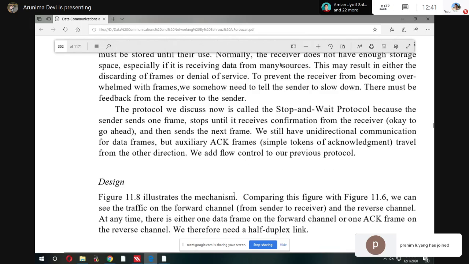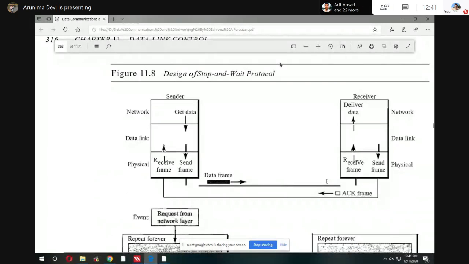Okay, and you see the design. Whenever that type of question is given, maybe for stop and wait, or maybe selective repeat ARQ, in any concept, you have to draw this diagram. You have to draw some frames which are sent from the sender side, and from the receiver side you have to draw some acknowledgement frames. You have to represent it all in diagrammatic form, and write down like this: network layer, then data link layer, then the physical layer.